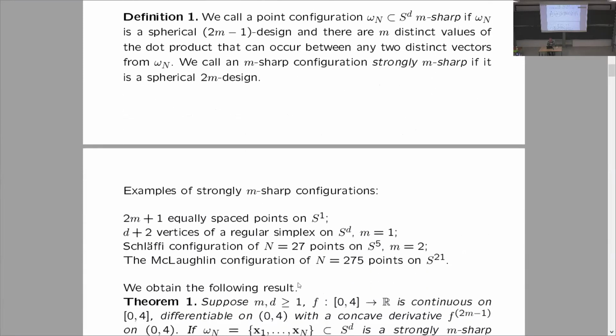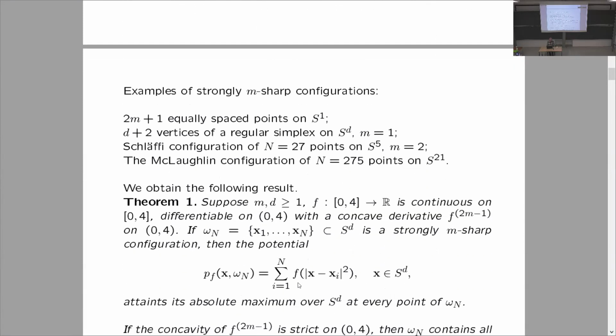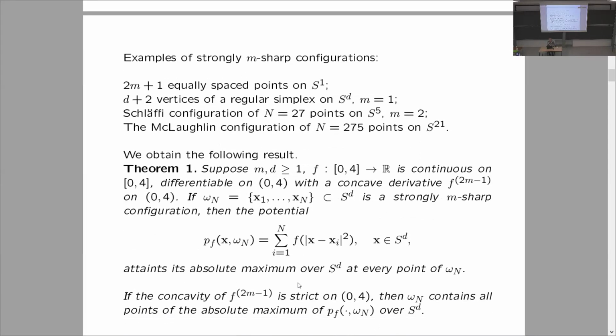There are several examples of such configurations. First of all, an odd number of equally spaced points on the unit circle, right? There are m distances, and it's a design of strength 2m. An even number of points does not work like that. Then the regular simplex is another example. Then there is the Schläfli configuration on S^5 of 27 points. And there is another configuration of 275 points on S^21. So there are such examples.